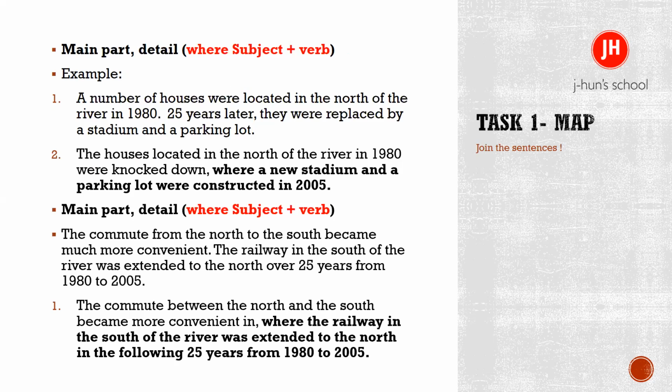Okay, the commute between the north and the south became more convenient, where the railway in the south of the river was extended to the north in the following 25 years from 1980 to 2005.